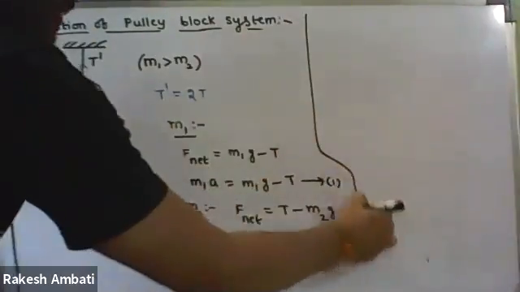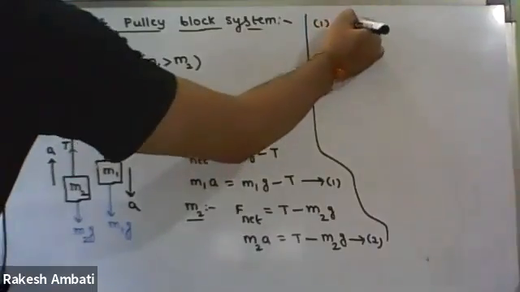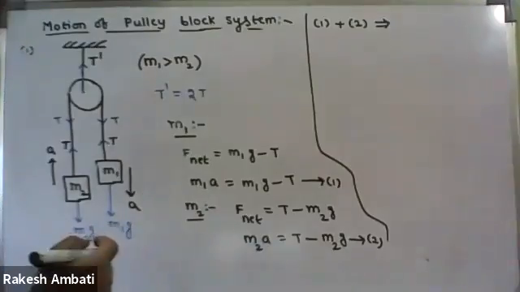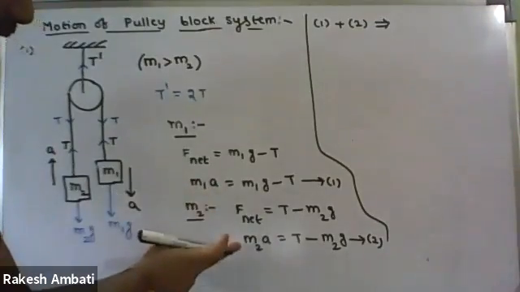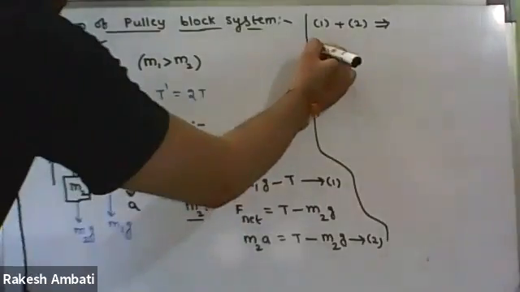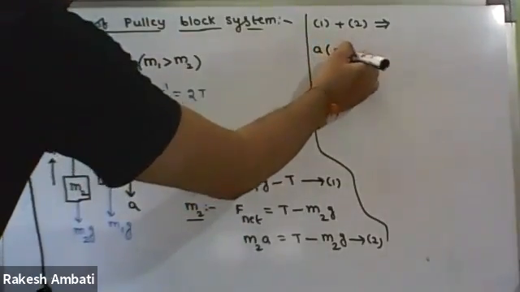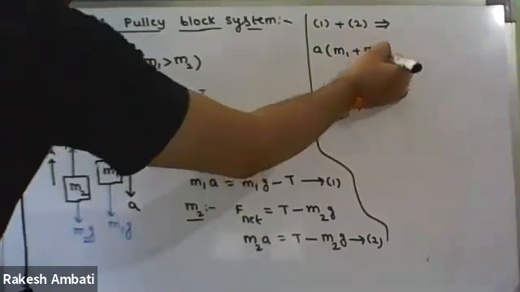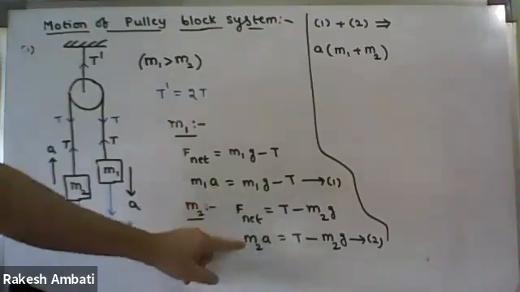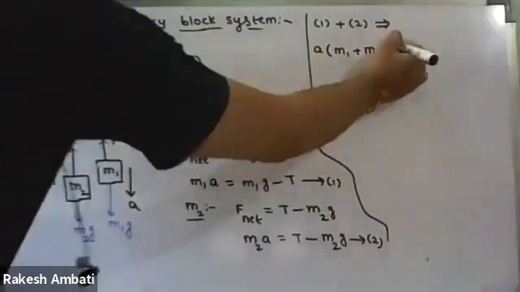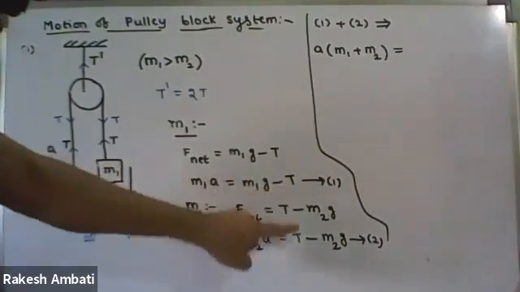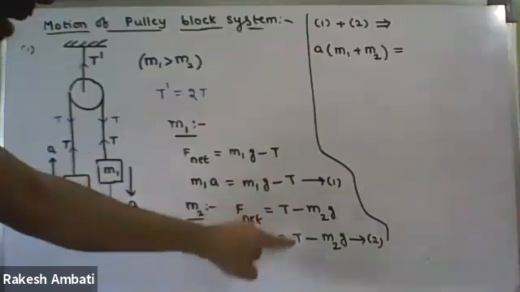Now do one thing: equation 1 plus equation 2. So the addition of both equations 1 and 2. See, on the left side addition, M1a plus M2a. You take a as common, and in the bracket we get M1 plus M2. On the right-hand side addition, it is minus T and plus T, they cancel out.